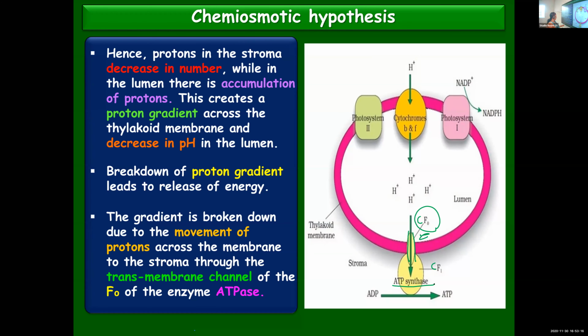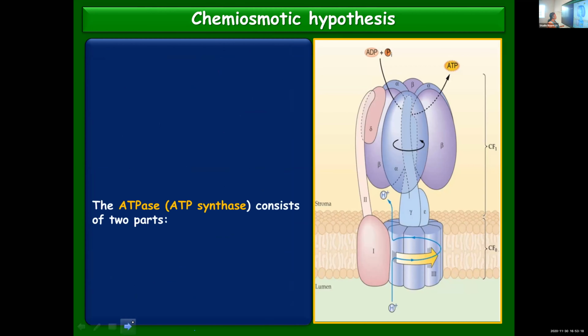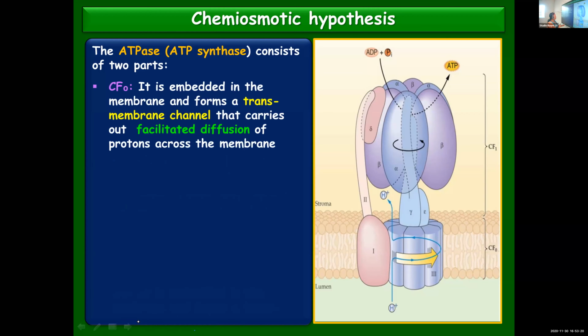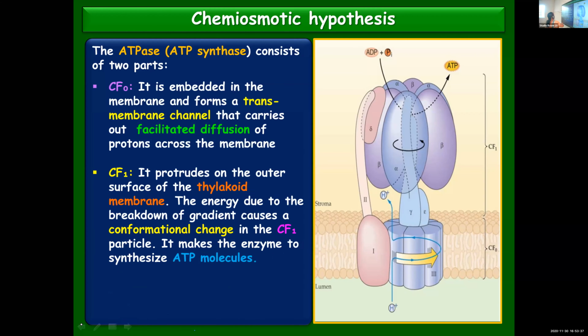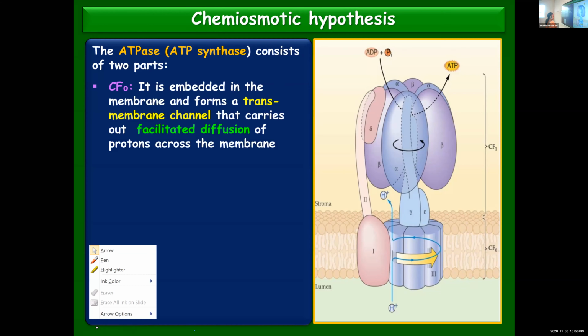It has two parts, CF0 and CF1, and we'll come back to the previous slide. CF0 is embedded in the membrane. So this is CF0, it is embedded. Hope you are remembering about membrane proteins, peripheral proteins.